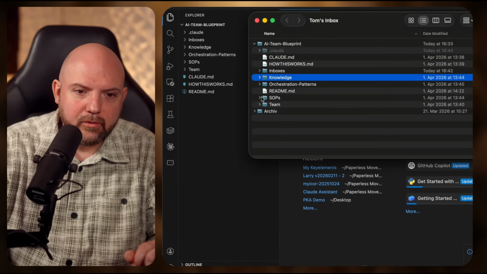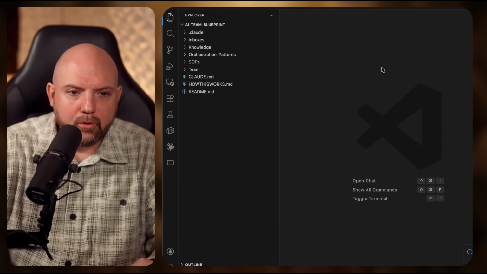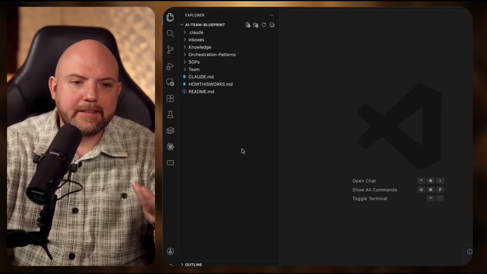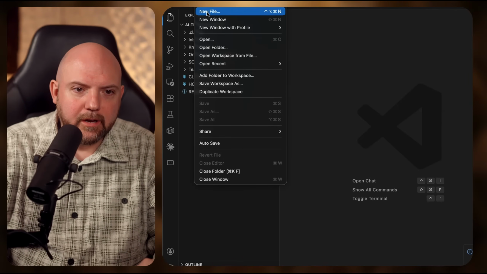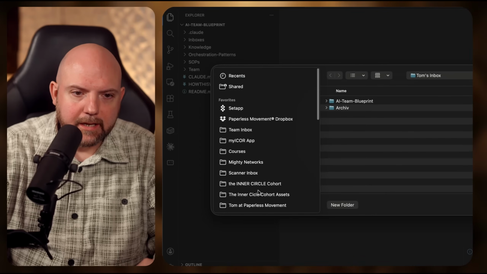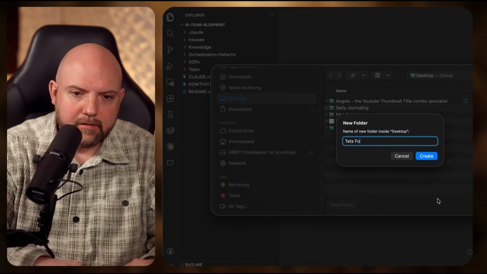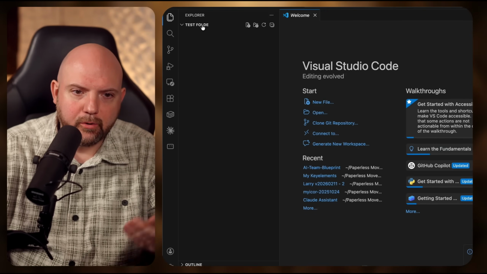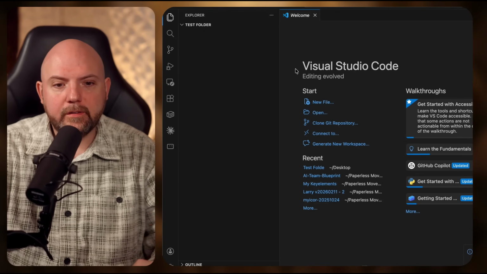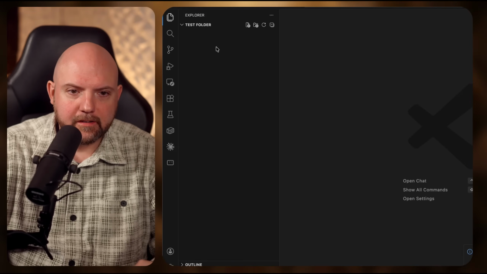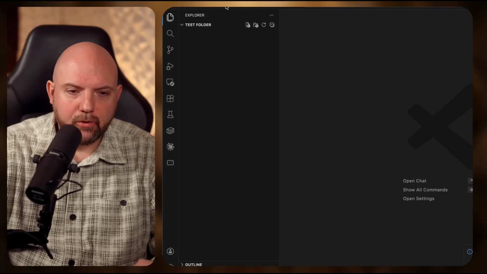But all you need to have is VS Code, and now I'm in an empty folder. I could also open just an empty folder and get started this way. So I could now say open folder, and I go to my desktop, I right click, I say new folder, test folder, create, open, boom. Okay, here's a test folder. And I showed you this already in previous videos. If you want to see how I use VS Code with Claude, you can watch this later on. I just want to make my point here that this is how you access your folders easily.